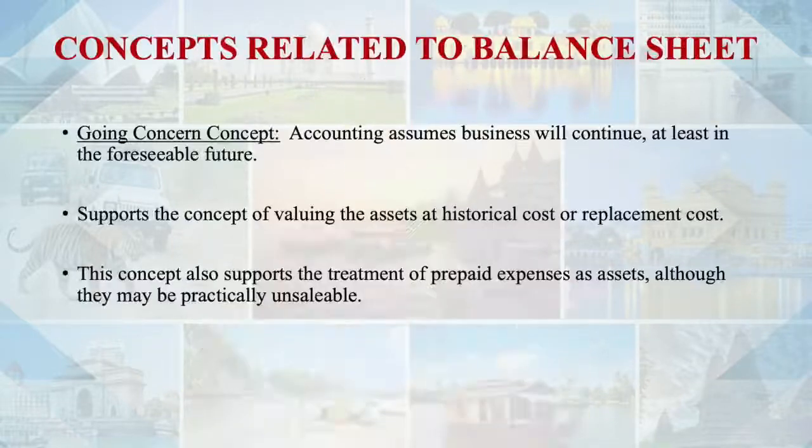Why? Because business will be going on. Business is not going to be closed. So business will be there. So instead of charging the full value of the asset in 1 year, it should be charged in parts as a depreciation. So this particular concept supports that.